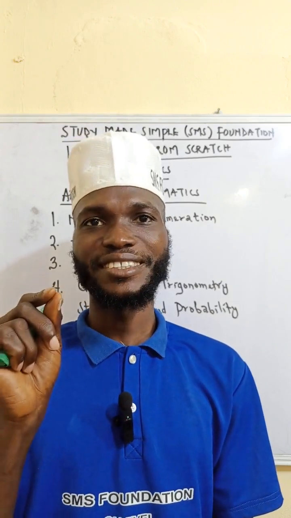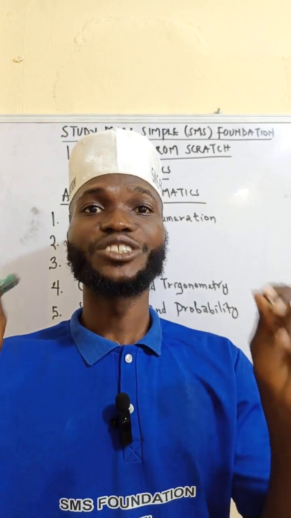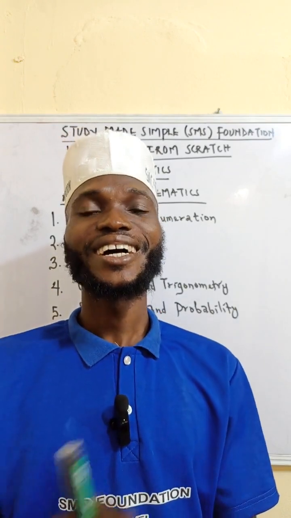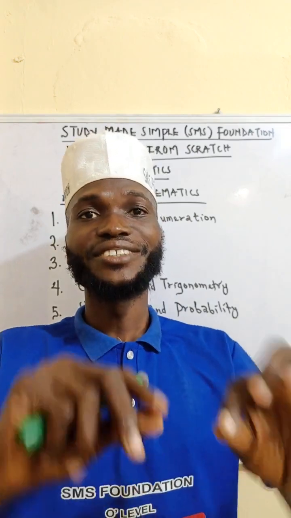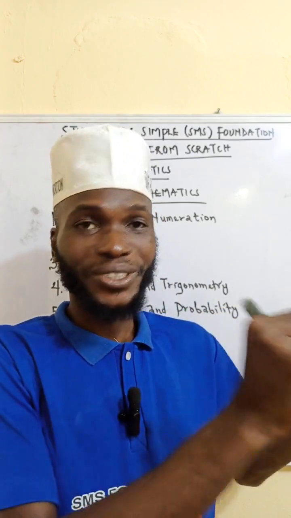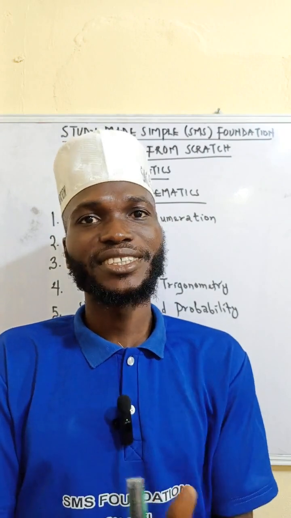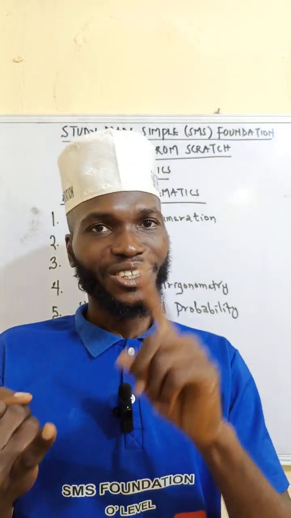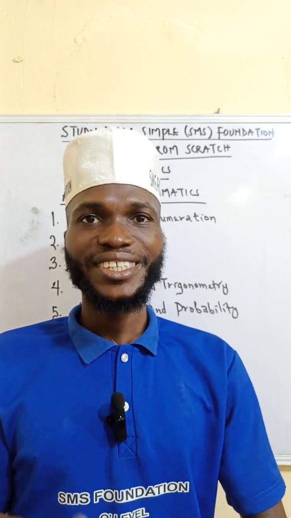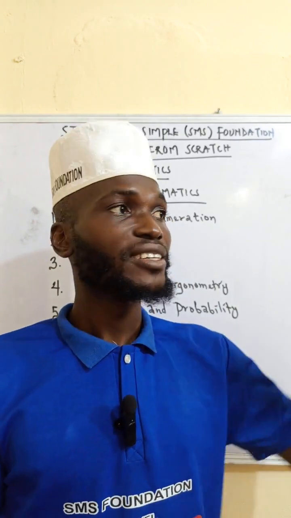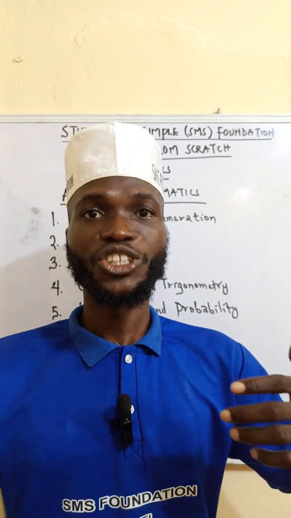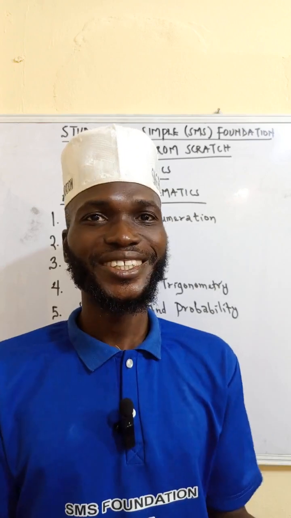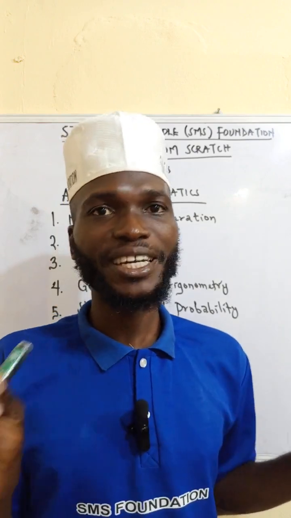What is mathematics? Mathematics is the study of numbers, quantities, and shapes, and the relationship between all these concepts. That's what mathematics is to teach us. Shapes like triangle, rectangle, cuboid, cube, cone, pyramid, prism, and so on. You can see that these are the things that we do in maths.